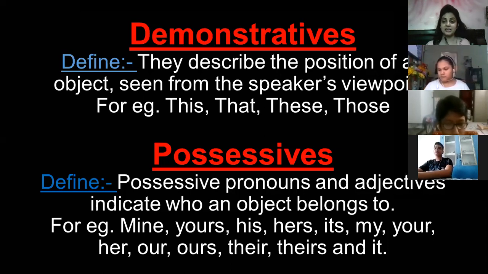And if I say this house is yours, then I change the sequence of words, and then yours shows the possessive pronoun. One more example: if I say this is our house, fine, then our would come in the possessive adjective category. And if I say this house is ours, then ours will come in the possessive pronoun category.